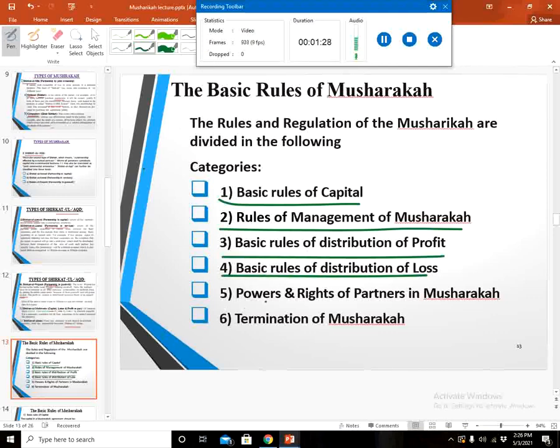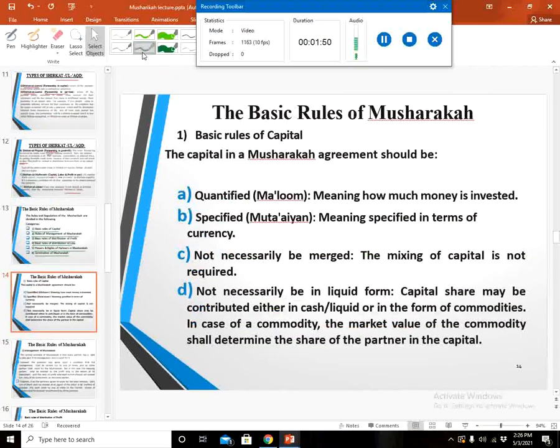The fifth one is the power and rights of the partners in the Musharaka, the rules regarding the powers and rights of the partners in Musharaka. And the sixth one is termination of the Musharaka, that is, how Musharaka is terminated. Number 1, we studied about basic rules of the Musharaka. In the next slide we will study what the basic rules of the Musharaka are.